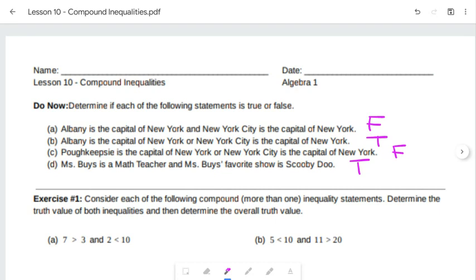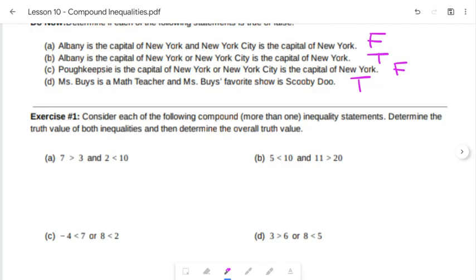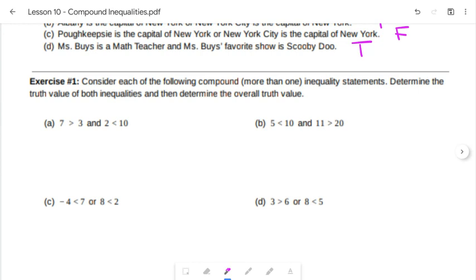We're going to take two inequalities and compare and see if, when we put them together, the overall idea is true. So in exercise 1, we're considering each of the following compound, which just means more than one, inequality statements. Determine the truth value of both inequalities, and then determine the overall truth value.